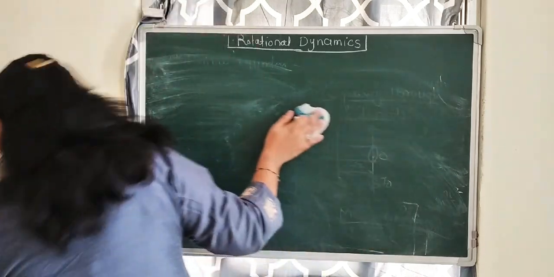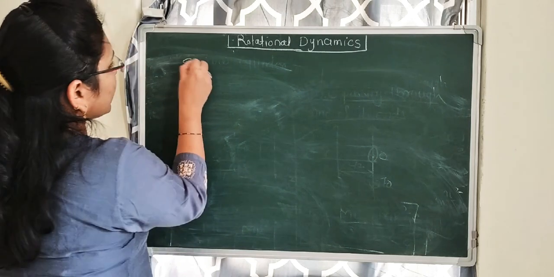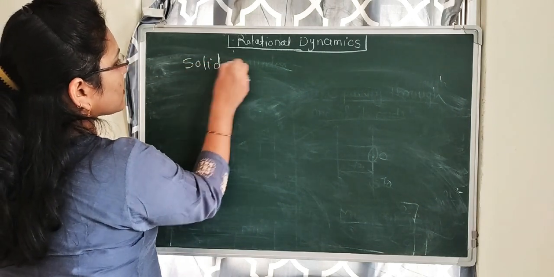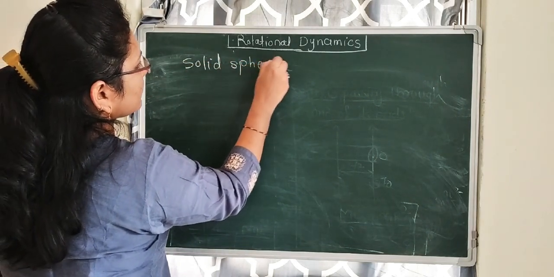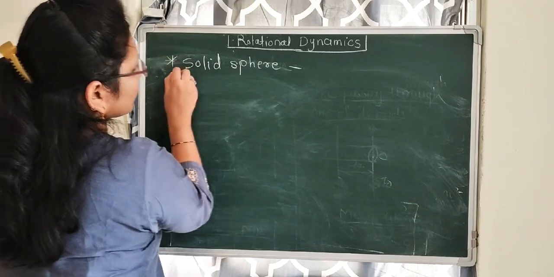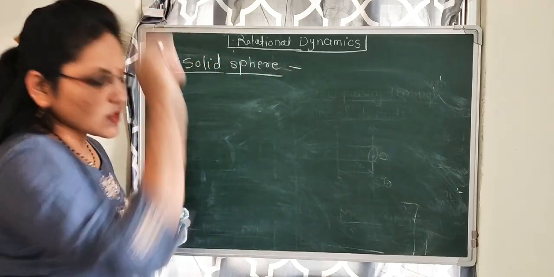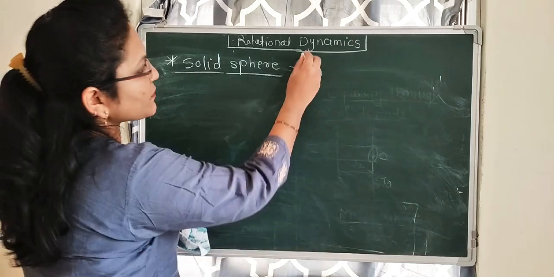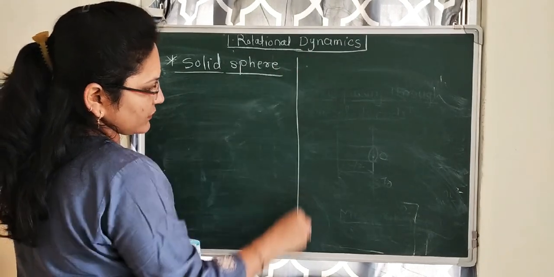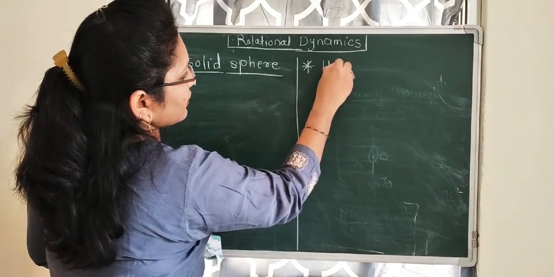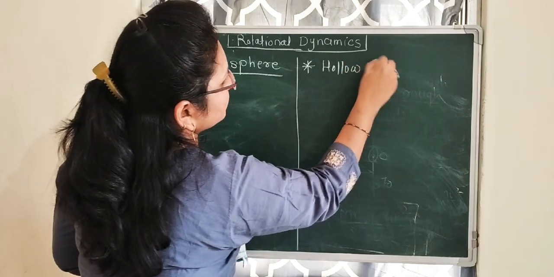Then the next bodies will be the solid sphere and the hollow sphere.